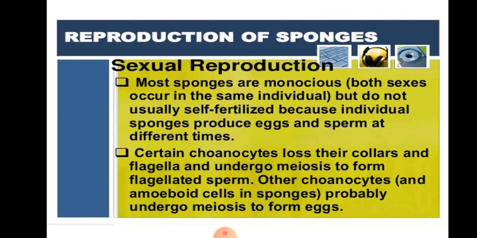But in the case of the poriferans, these are monoecious animals but do not usually self-fertilize, because individual sponges produce egg and sperm at different times. Certain choanocytes lose their collar and flagella and undergo meiosis to form flagellated sperm, and other choanocytes and amoeboid cells of sponges probably undergo meiosis and form the egg.